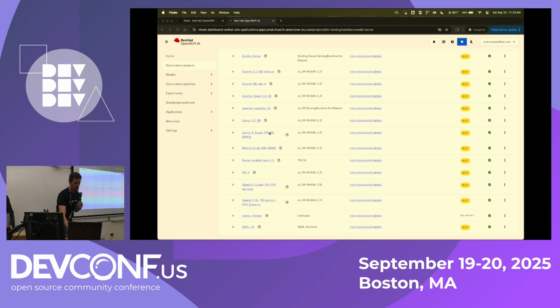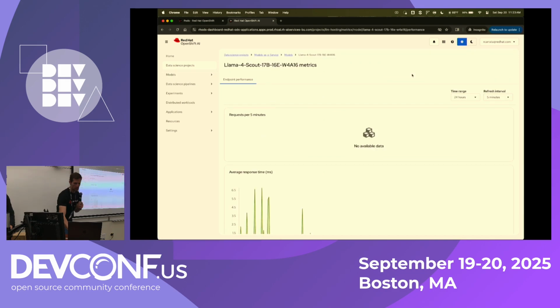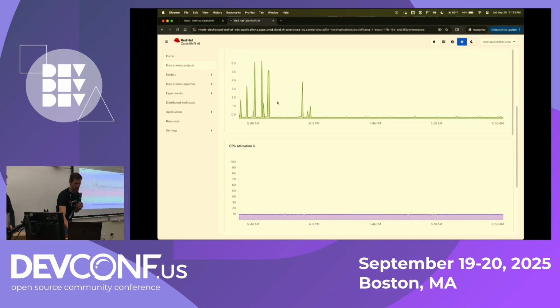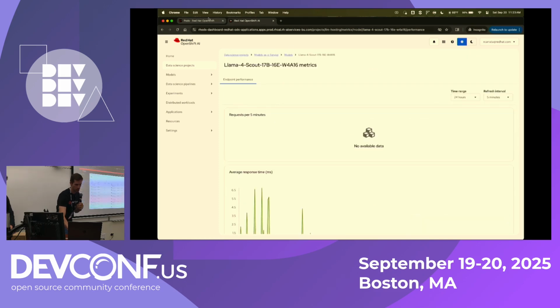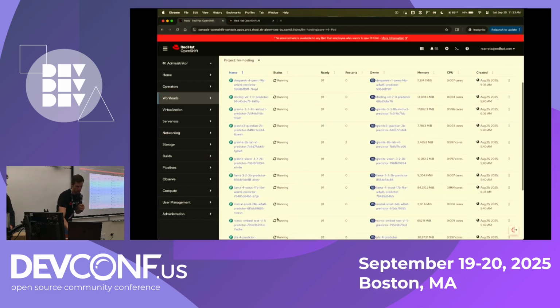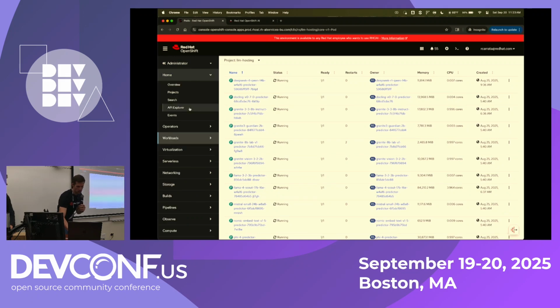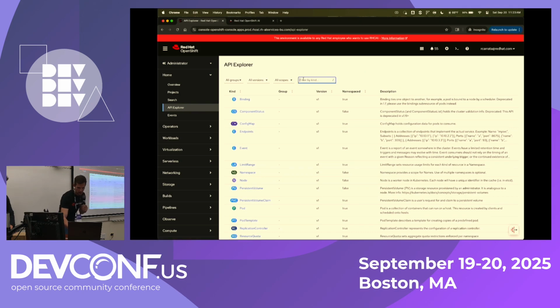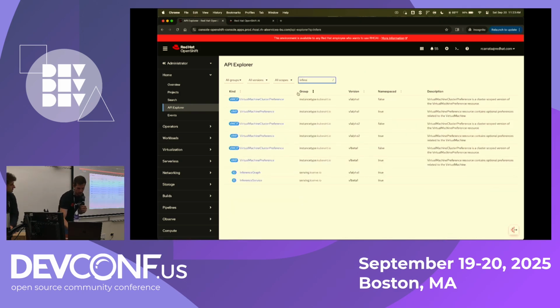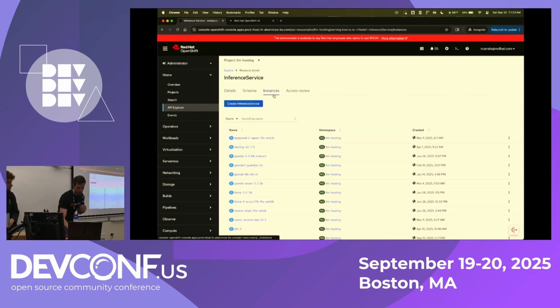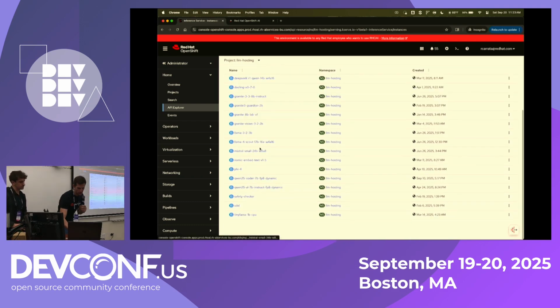We grabbed this model, and as you can see, we used different GPUs in order to serve it. Let me go into the API Explorer, and you will see how easy it is, because we have the inference service, and also we have the Llama Scout in here.